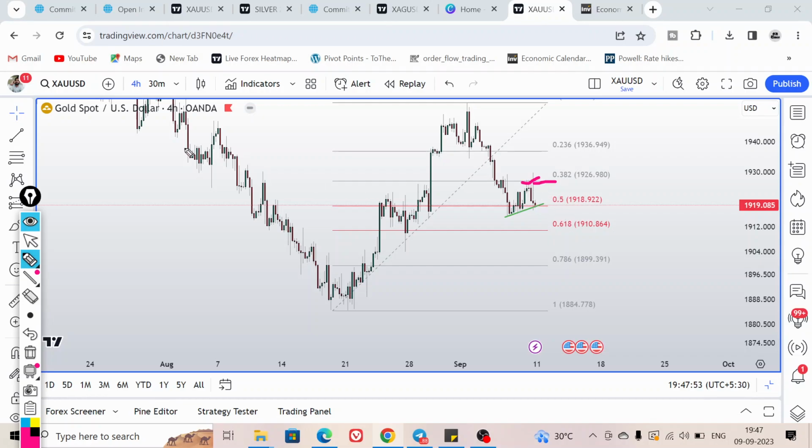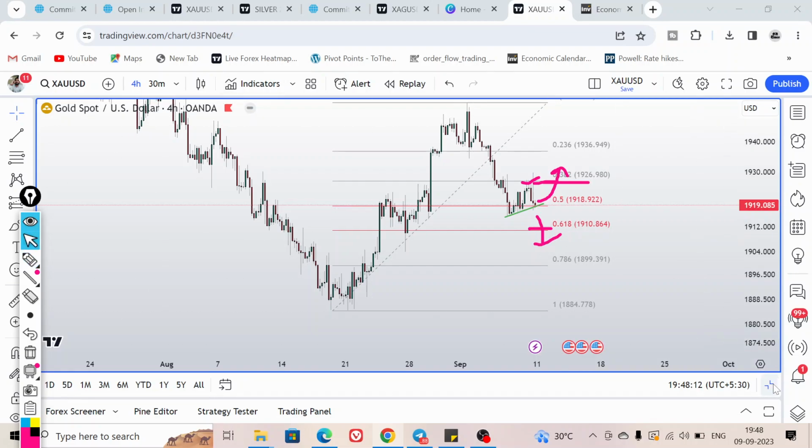As you can see, no candle is closing about to the level of 1925. So for bulls we have to wait for a good bullish candle near this support, or if price breaks down from here, then we can look for buy. Otherwise we can look for the sell opportunities.